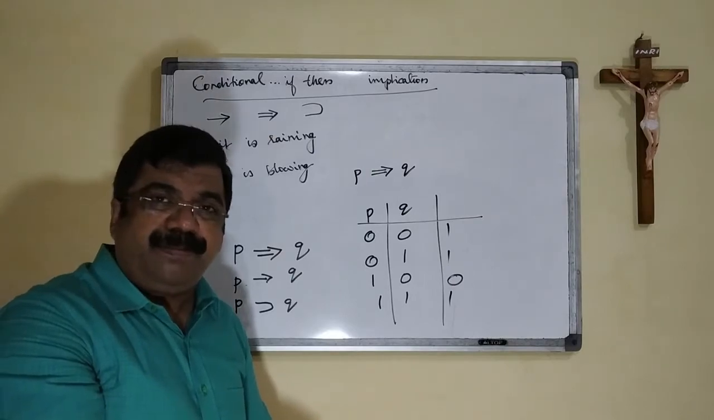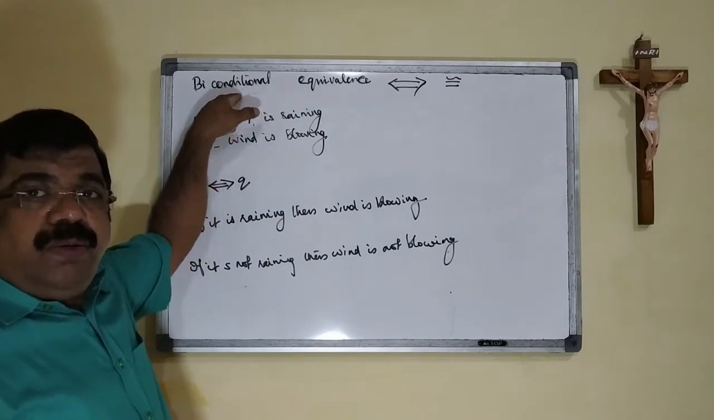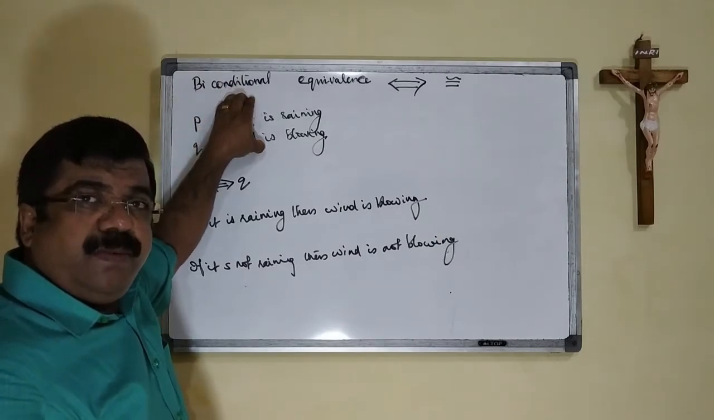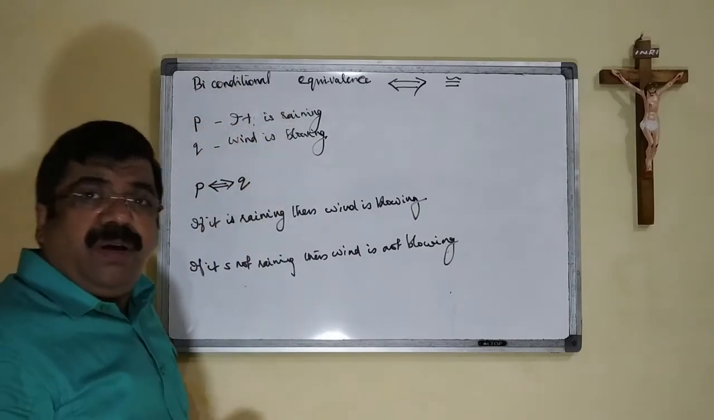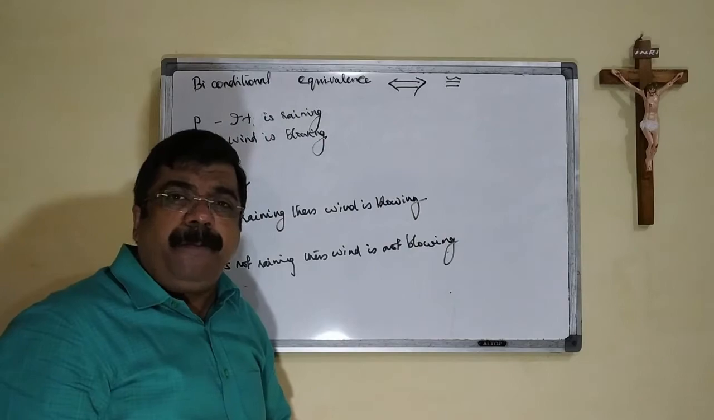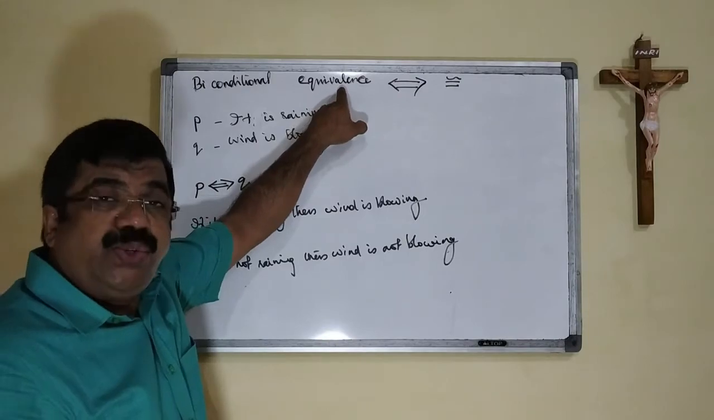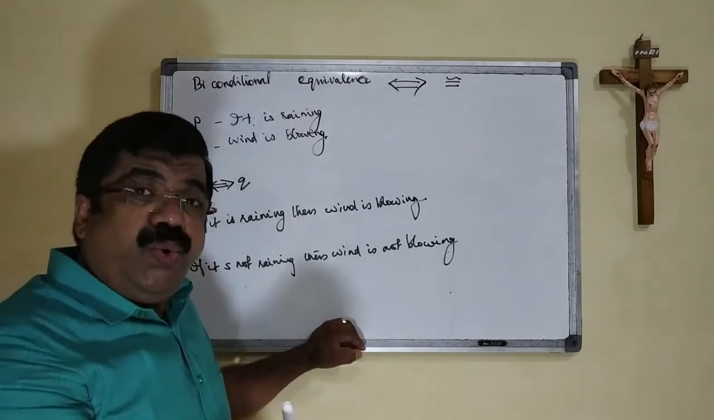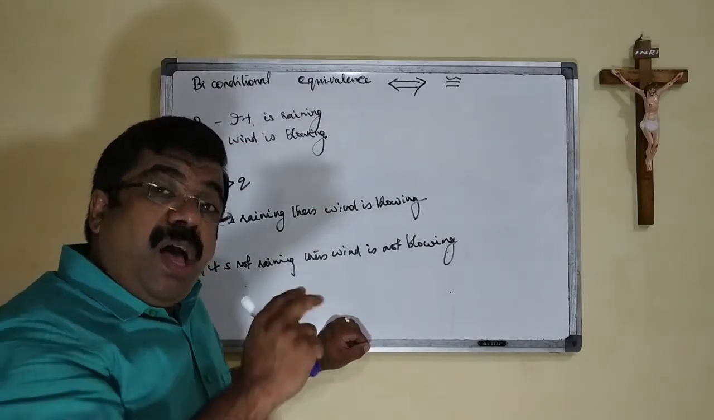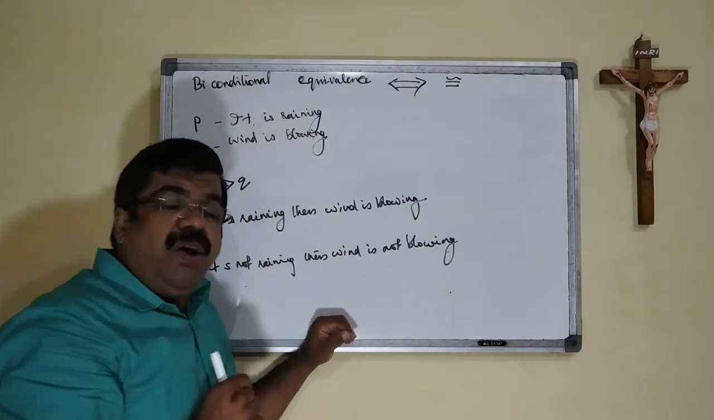Okay? Next is biconditional or equivalence. See, we have two propositions. P stands for it is raining. Q stands for wind is blowing. Two arrows are given there to show the equivalence. Both should be true or both should be false. That means both conditions are true or both conditions are false.